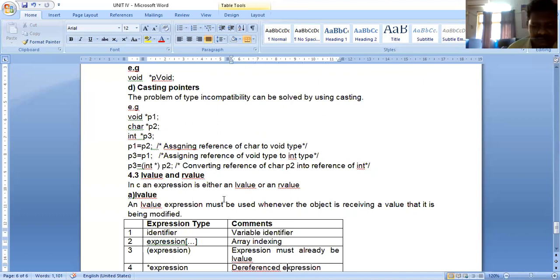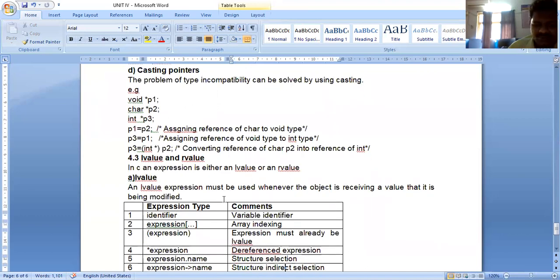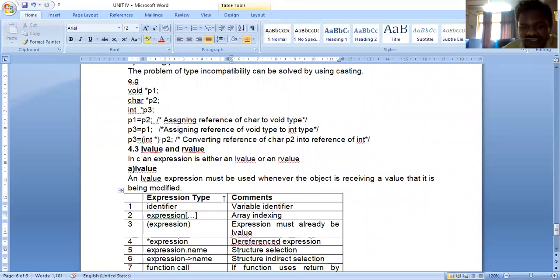What is L value? An L value expression must be used whenever the object is receiving a value that is being modified. When anyone is receiving a value, that is called L value. In general, the left hand side operand is always receiving a value. Suppose for example, I'm taking A equal to 9. What is A here? A is called L value. What is A taking? A is taking the value of 9. So A is called L value.